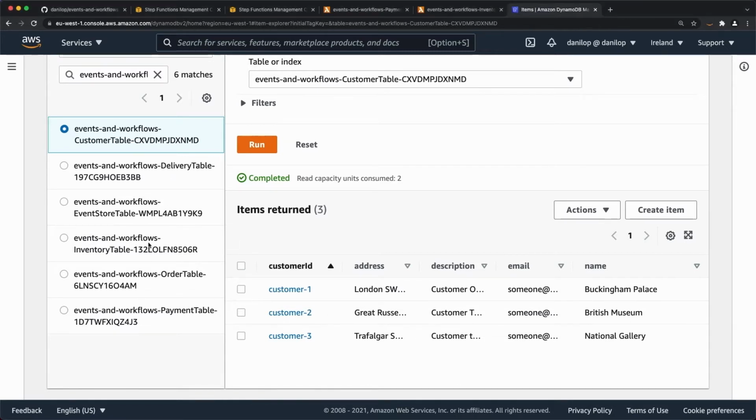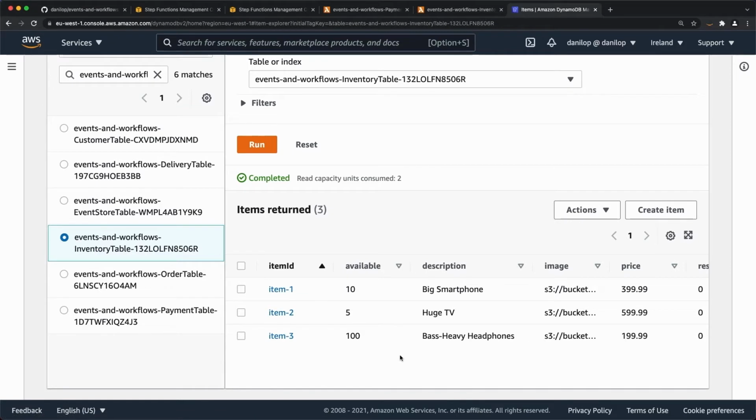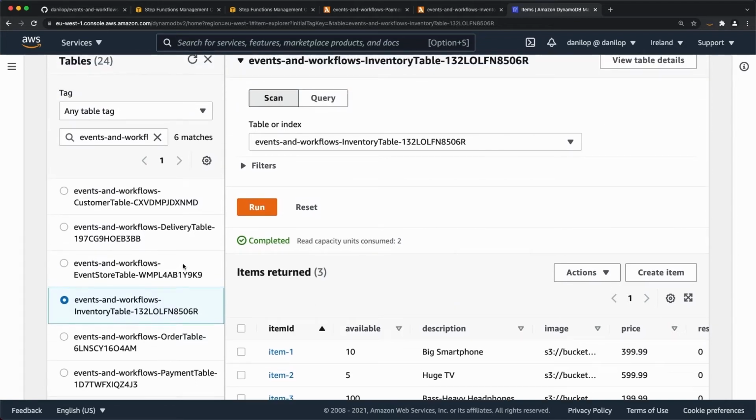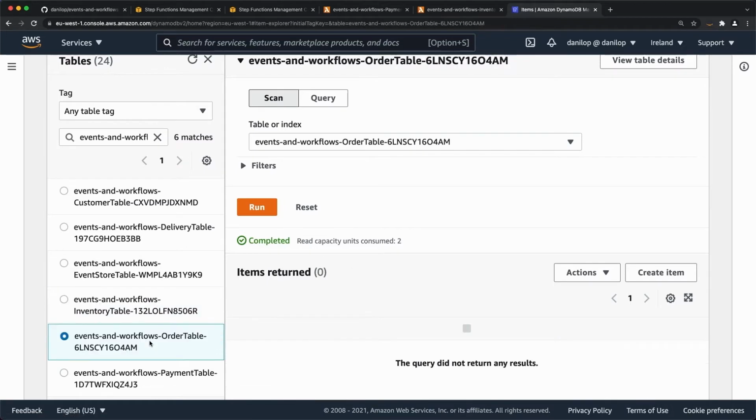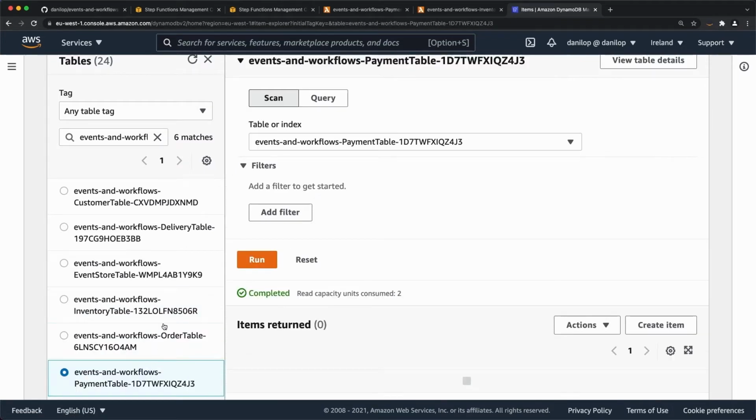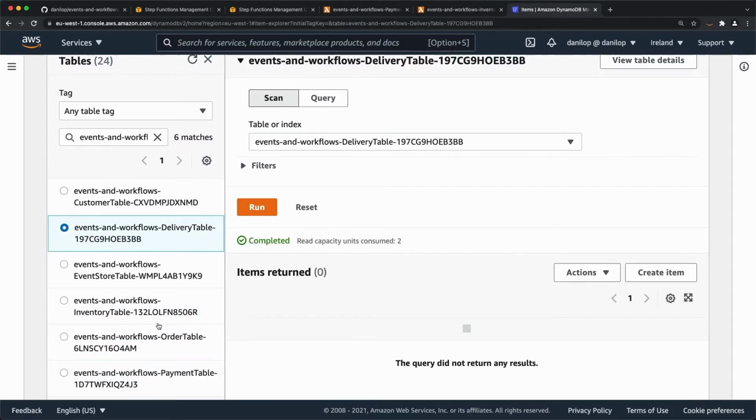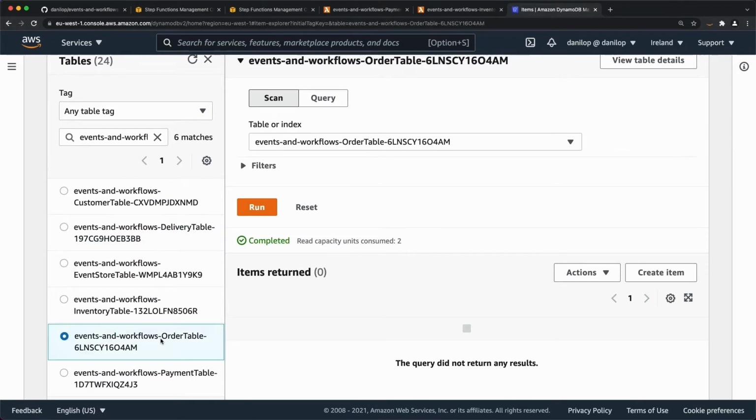Then I have an inventory table where I have 3 sample items, a smartphone, a TV, headphones. For each item I have the availability, how many have been reserved, and the price. So currently there's, for example, 10 available for item 1, the smartphone, 0 reserved, and the price is $3.99. If I look at the other tables, like the order table and the payment table, they're all empty because I cleaned everything before this demo.